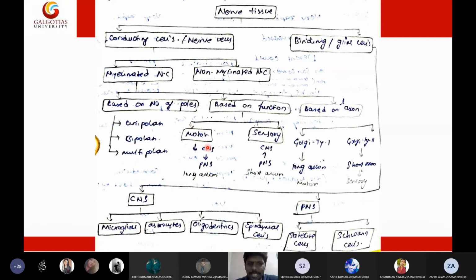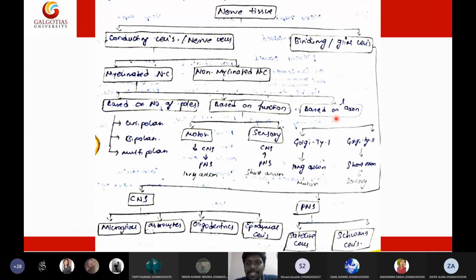So that is the major difference: motor neurons carry signal from the CNS to the peripheral nervous system, whereas sensory neurons will carry signal from the peripheral nervous system to the central nervous system. So this is all about the neurons depending upon their function. Then the third one is depending upon their length.